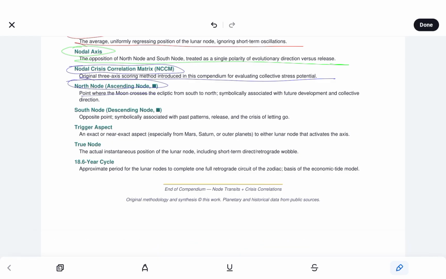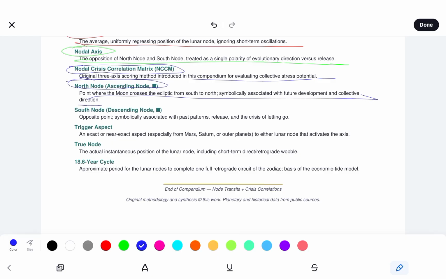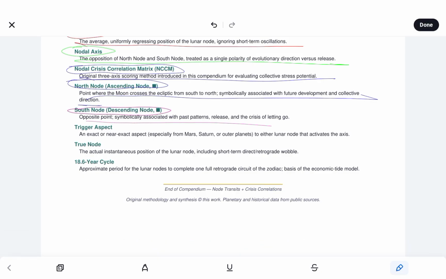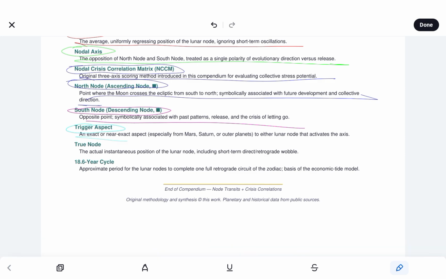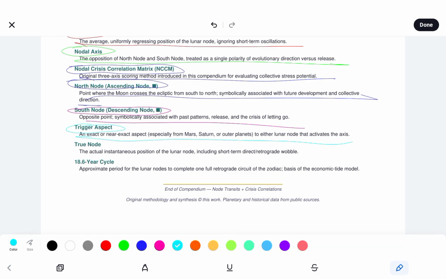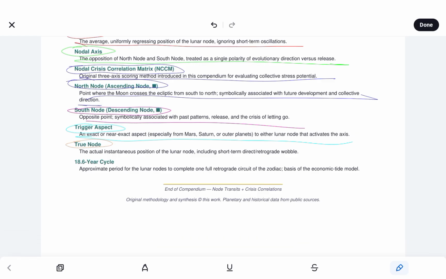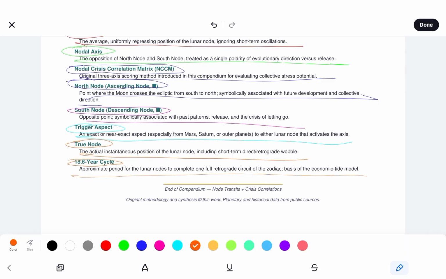Rahu, point where the moon crosses the ecliptic from south to north, and it's symbolically associated with future development and collective direction. We see Ketu is the opposite point, symbolically associated with past patterns, release, and the crisis of letting go. Trigger aspect is an exact or near exact aspect, especially from Mars, Saturn, or outer planets, to either lunar node that activates the axis. True node is the actual instantaneous position of the lunar node, including short-term direct retrograde wobble. And the 18.6 year cycle is the approximate period for lunar nodes to complete one full retrograde circle of the zodiac, basis of the economic tide model.